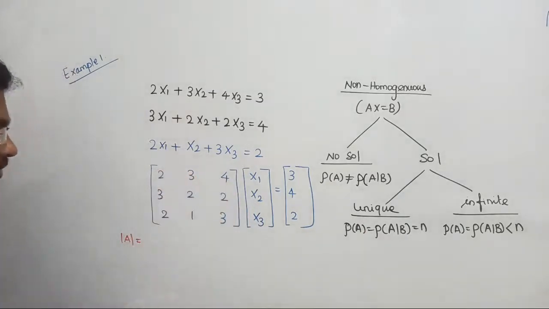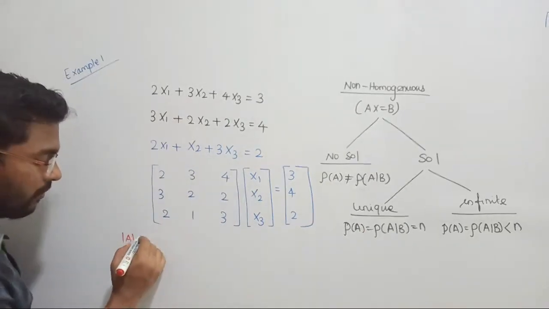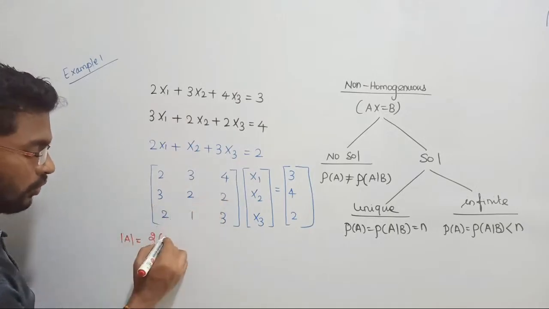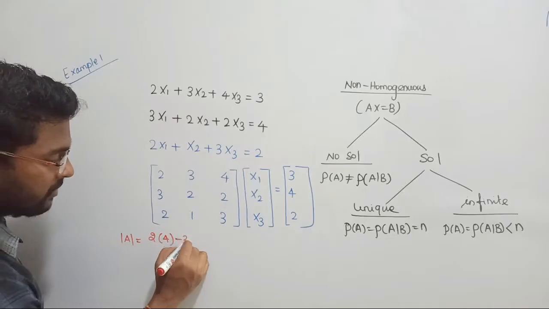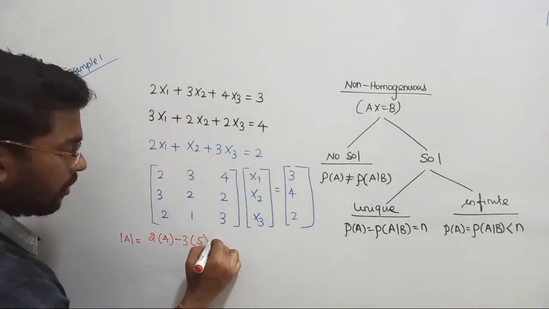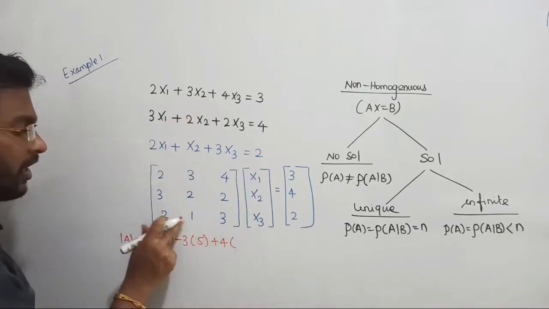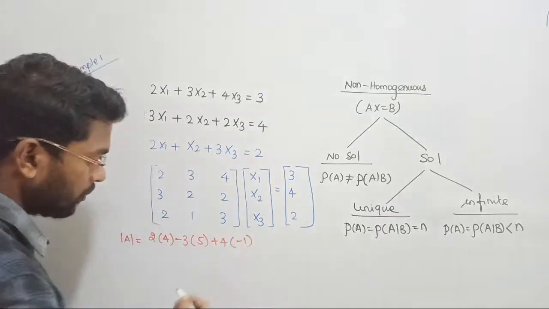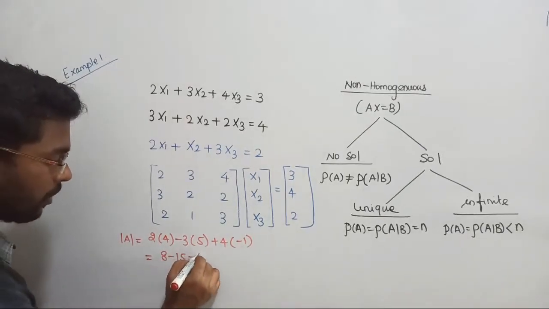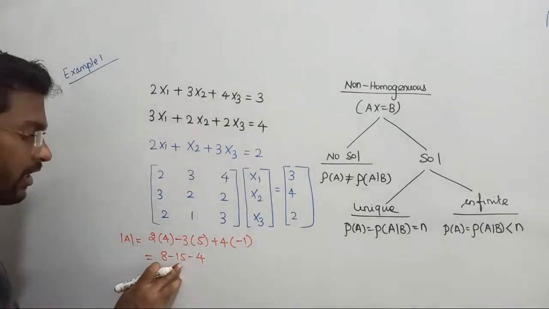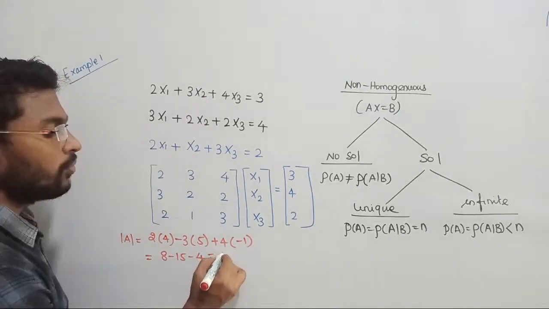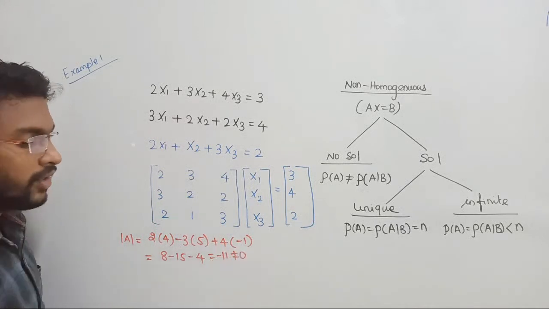The determinant is going to be 2 into (6 minus 2), which gives 4, minus 3 into (9 minus 4), which gives 5, plus 4 into (3 minus 4), which gives minus 1. Such that it is going to be 8 minus 15 minus 4. Minus 15 minus 4 becomes minus 19, and minus 19 plus 8 gives minus 11. Anyway, that is not equal to 0, that is what I want.